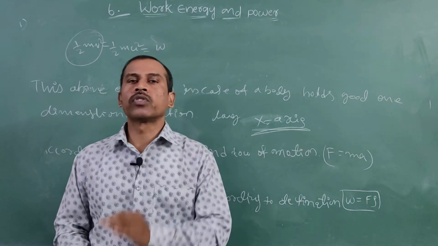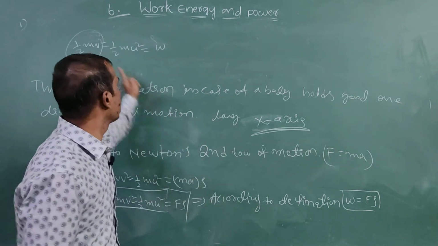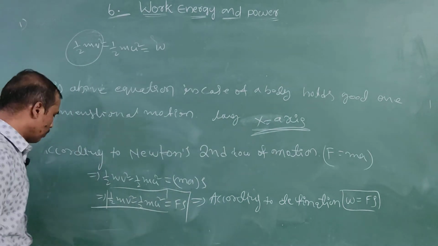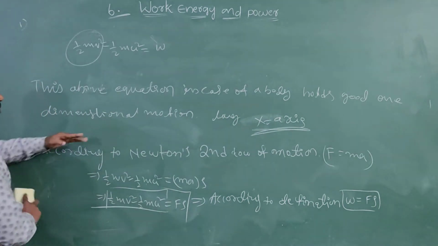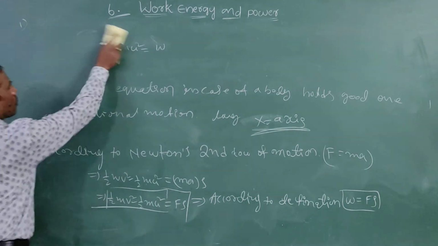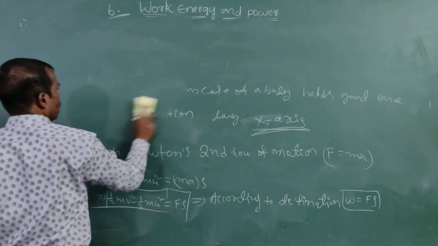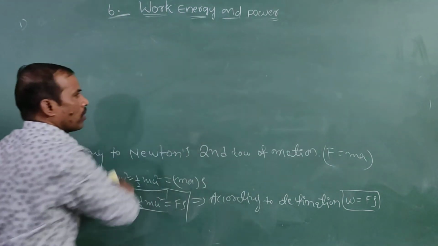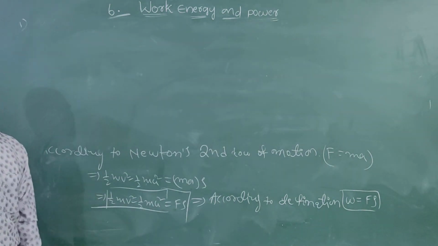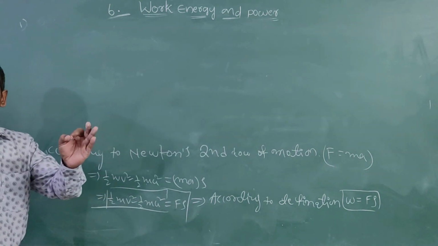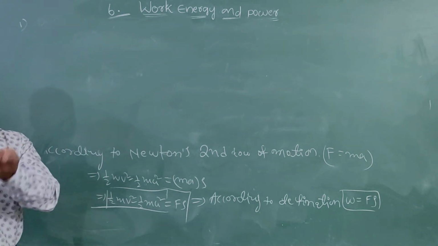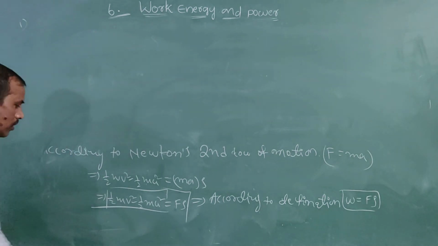done by a force on a body is equal to the change in kinetic energy. So now write the work energy theorem. Note this one: the work done by a force on a body is equal to the change in kinetic energy.